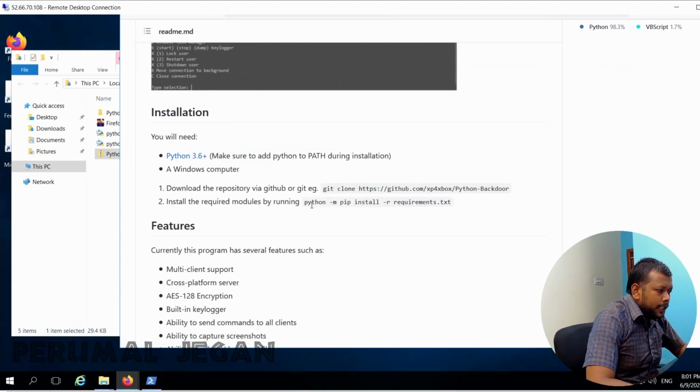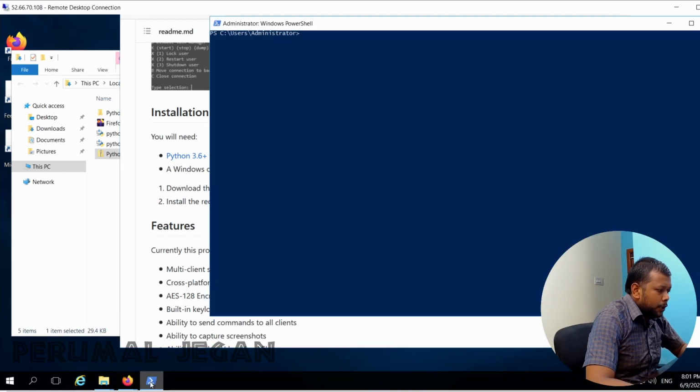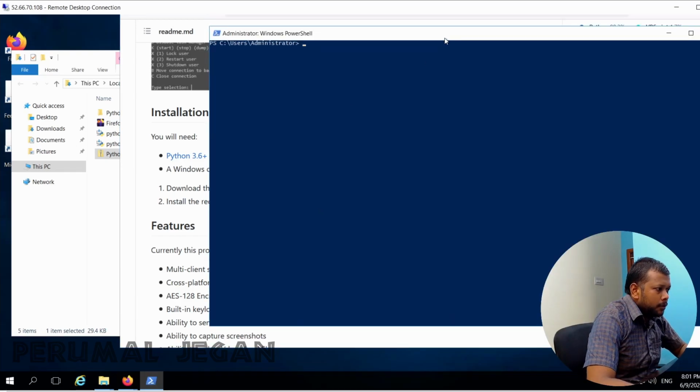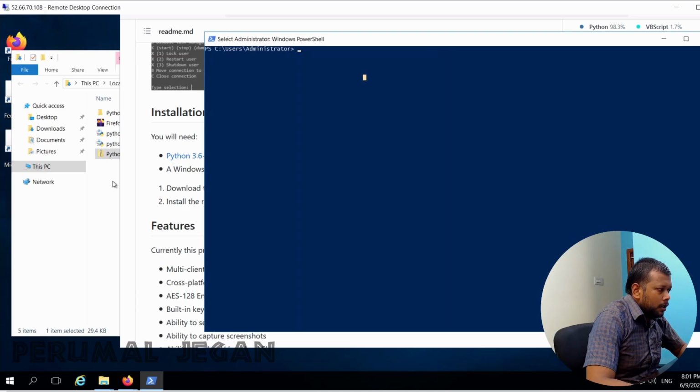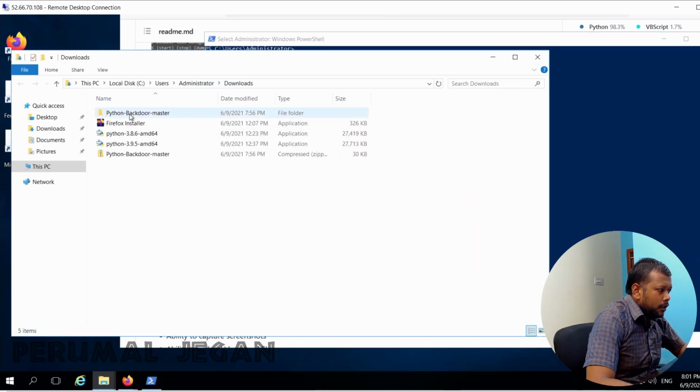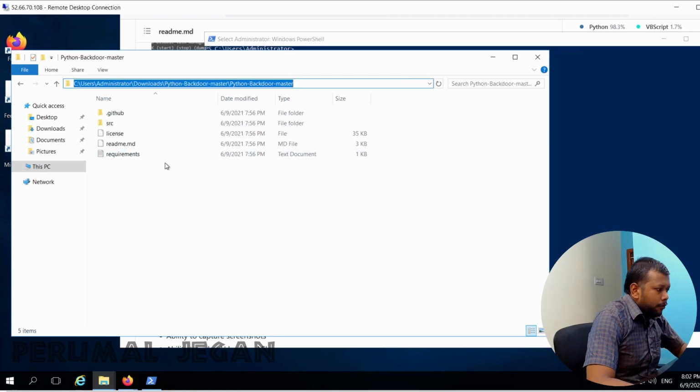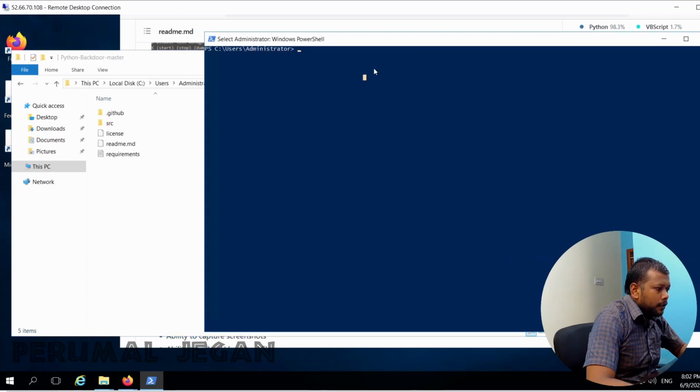Now I need to install the required dependent packages. Let me do that in PowerShell. I am switching to the folder of this requirements document. To switch that, change directory.